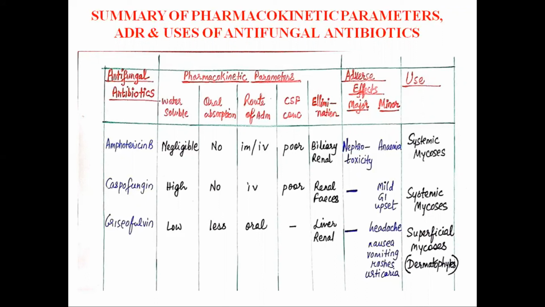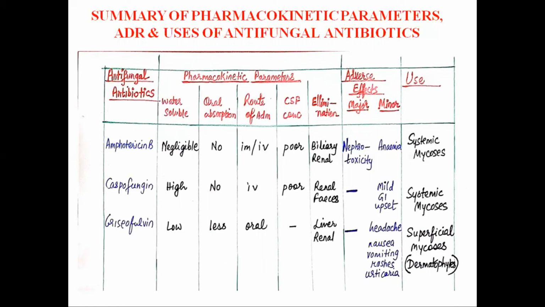Then coming to griseofulvin, it has a very low water solubility, and the oral absorption is also less and not consistent, but it is enhanced with a fatty diet, or if we use micro-sized or ultra micro-sized particles, then this can greatly improve the absorption of griseofulvin when given orally. The adverse effects are mild, like headache, nausea, vomiting.